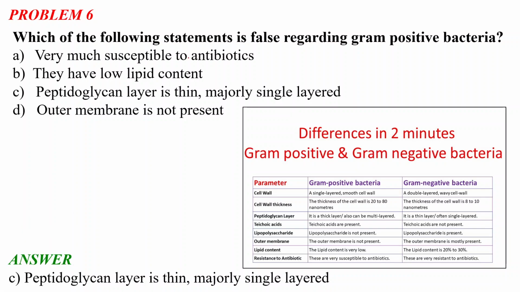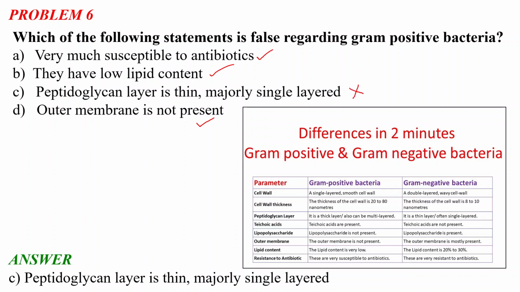Okay, the first point is correct, because they are very susceptible to antibiotics, and option B is also correct, they have low lipid content. Option D is also correct, the outer membrane is not present. The peptidoglycan layer is thin and majorly single layer, this is the false statement.